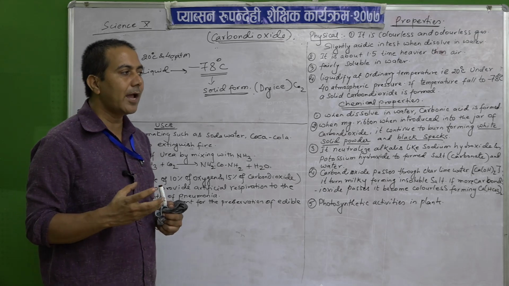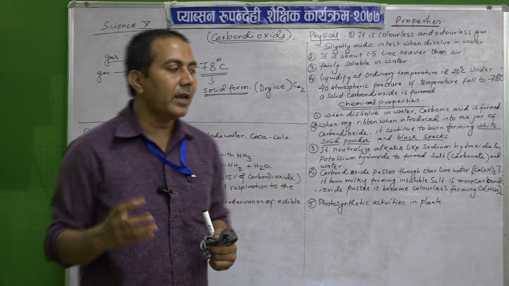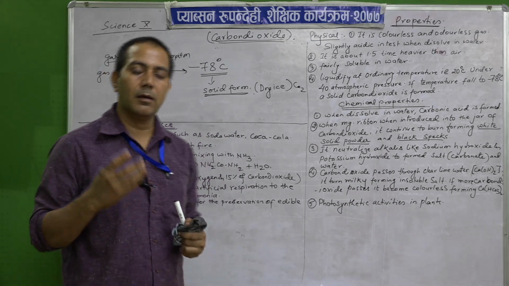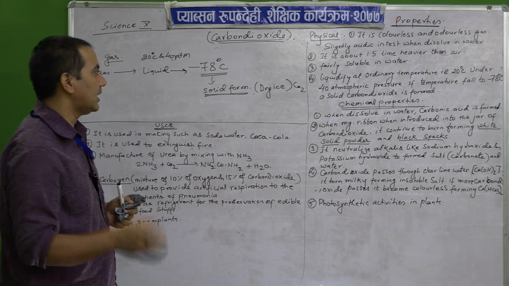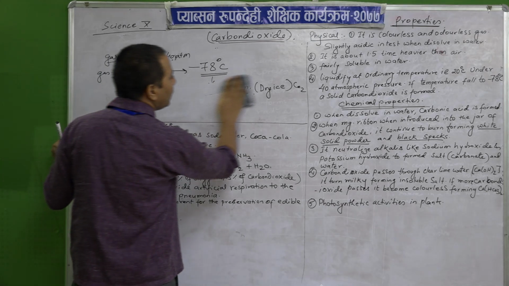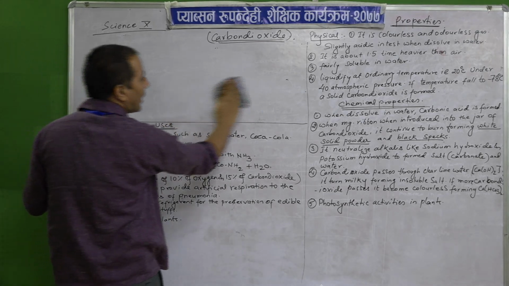So, what is dry ice? Dry ice is the solid form of carbon dioxide when it is taken to minus 78 degrees Celsius. These are the physical properties of carbon dioxide.